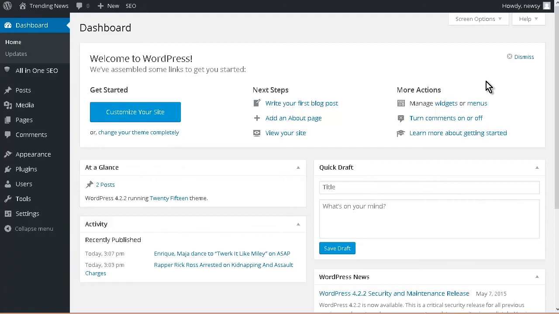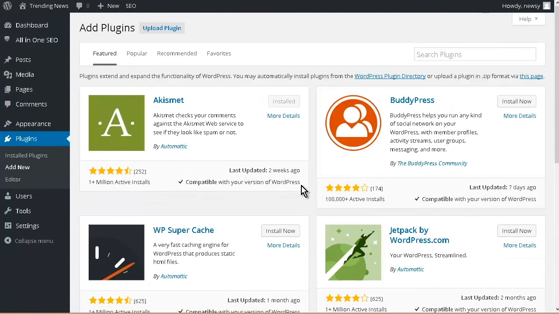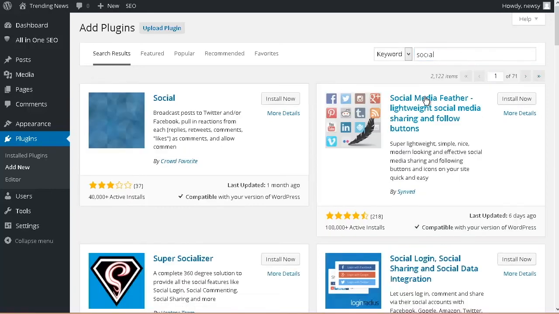Okay, so what you want to do, first of all, is we need to put a social plugin on the site. So let's go to plugins and add new. This is so people can social bookmark our site and share it. And now we want to type in here social. Okay, and this is one we want, social media feather.